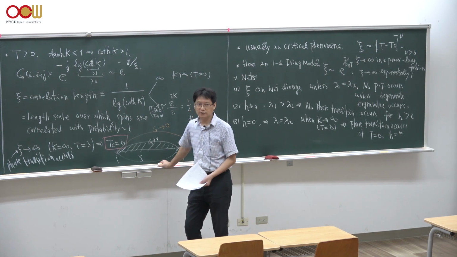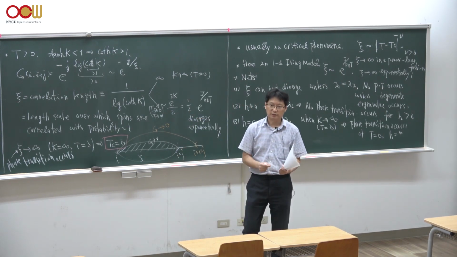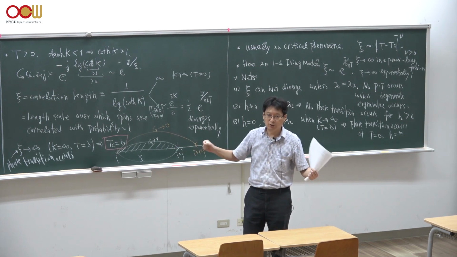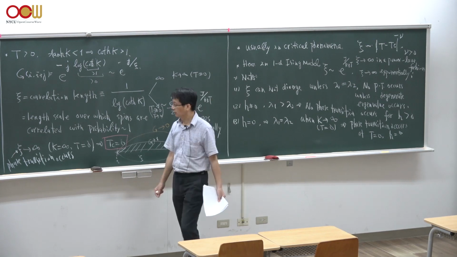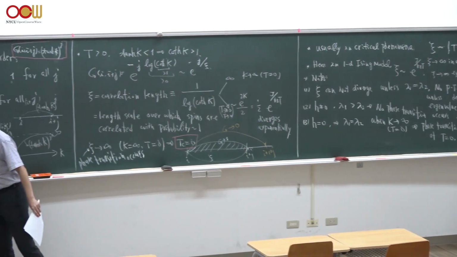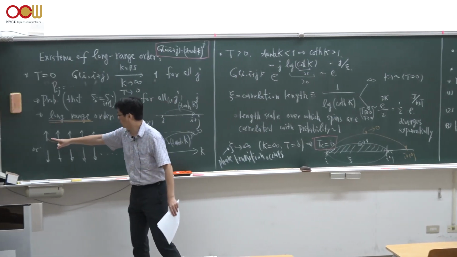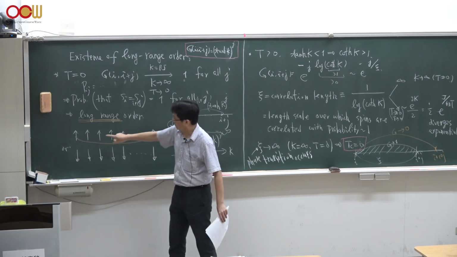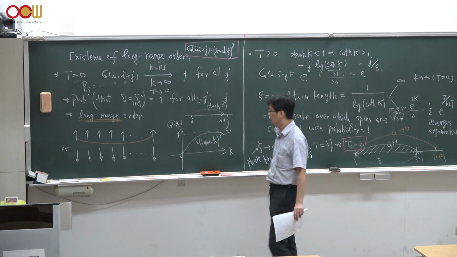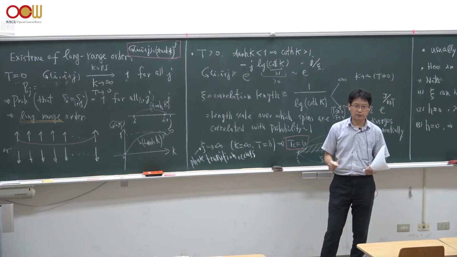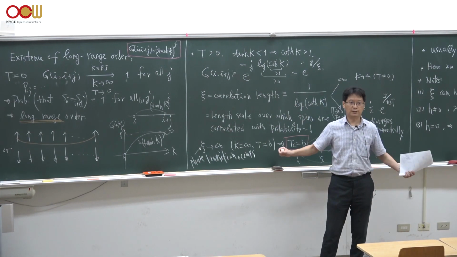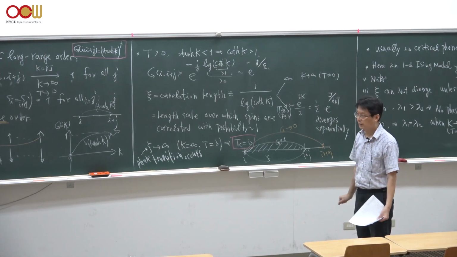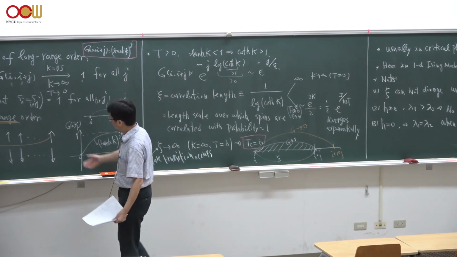If the correlation length diverges, this implies that no matter how far apart two spins are located, they all feel that they are correlated. It's like the Ising ferromagnetic ground state, where no matter how far these two spins are from each other, they are all pointing up or pointing down, and the location of the two spins is arbitrary, and therefore all spins should have exactly the same correlation. That is the meaning of long range order.